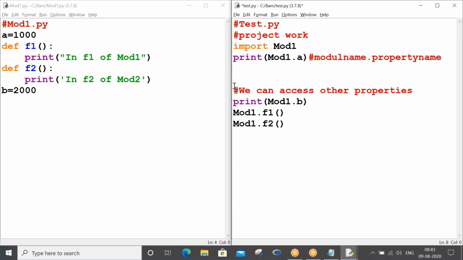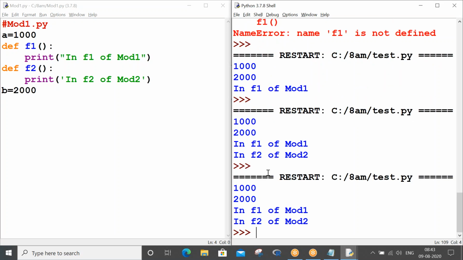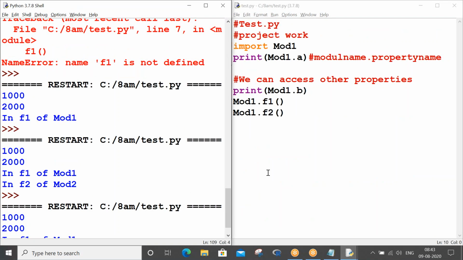Now, just take this program, and I would like to highlight all the points. I hope you have taken this program. I'll give 1 minute just to take this program and write down these comments. Also, we can access other properties. I'll pause for 1 minute. Control S, F5. I hope you have taken mod1 already.